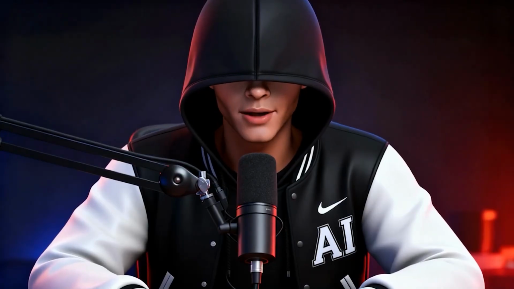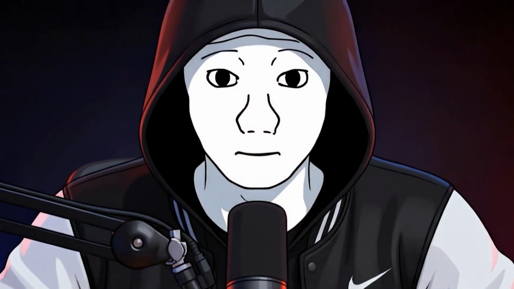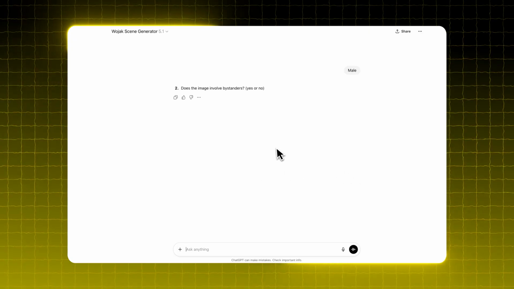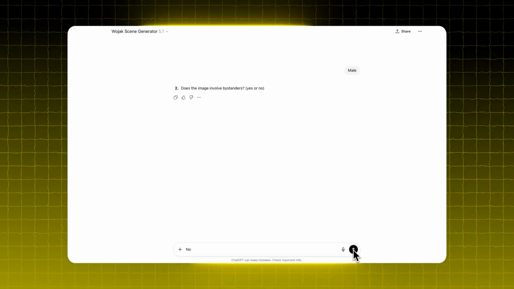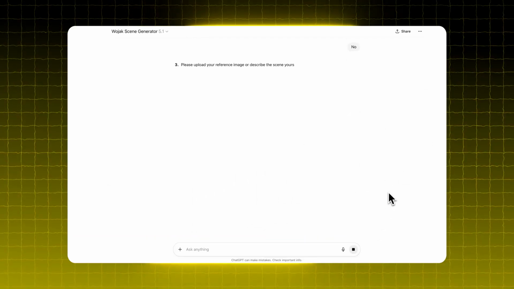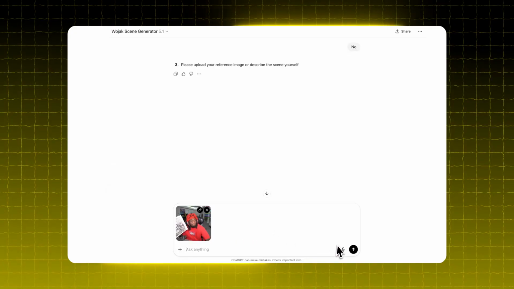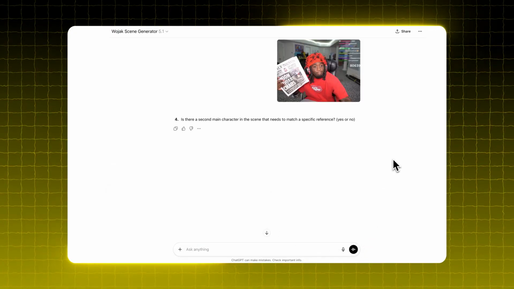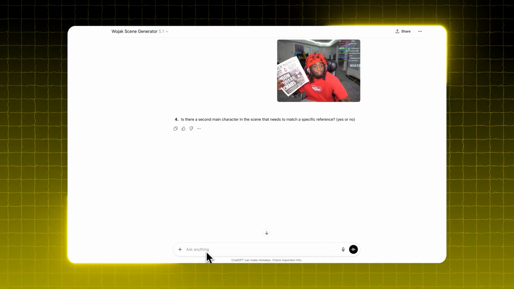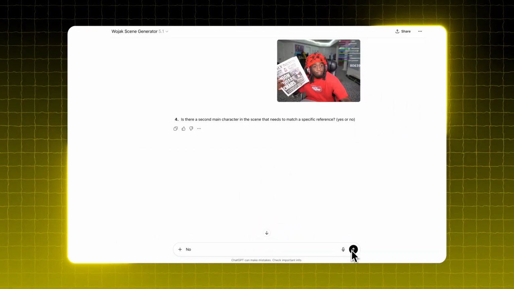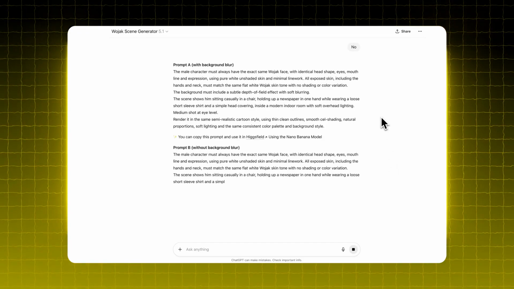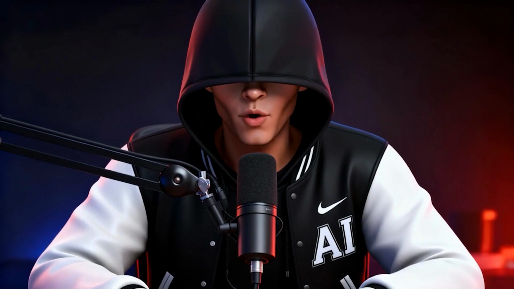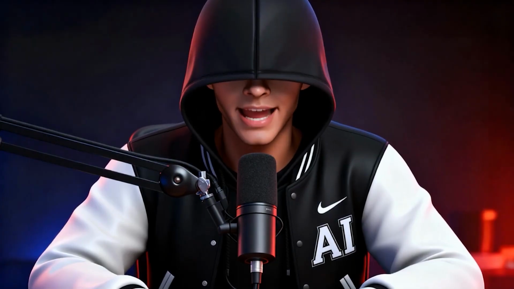Now we're going to show you how to turn a celebrity into a Wojak character with this GPT. First, select male because we're going to recreate Kai Cenat. For this scene, we don't need any bystanders, so we simply type no and move on. Next, we upload a reference image of Kai sitting in his room during the stream while holding a newspaper. There will be no second main character involved, so the entire scene will focus on one character only. By doing so, the GPT writes the prompt centered around Kai, which makes this the perfect route if you want a clean single-character scene without extra elements.